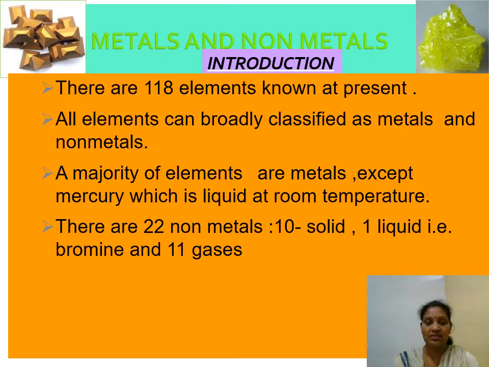So here is the slide. You can see the introduction of metals and non-metals. As there are 111 elements in nature, they are classified into metals and non-metals, and mainly 22 non-metals are there. Out of that, 10 are solids, 1 is liquid, that is bromine, and 11 are gases. So overall, this is the description of elements according to the periodic table.